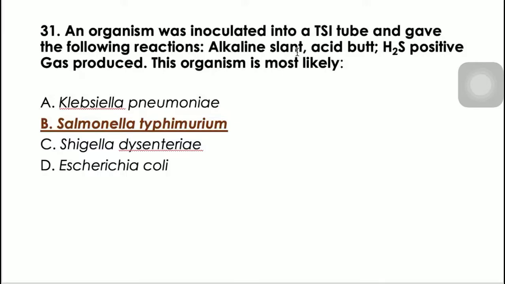So nung una, nung alkaline slant saka acid butt, so, nung non-fermenter siya, na-cancel mo na kagad si Klebsiella at si Escherichia, because Klebsiella and Escherichia are both lactose fermenter. It will show A over A reaction. While for Shigella at saka Salmonella nga po, they are non-fermenter. So, tama yung alkaline slant at acid butt, sila pareho. Pero between the two nga po, Salmonella is H2S positive. Tama? So, 31, we have letter B, Salmonella typhimurium.